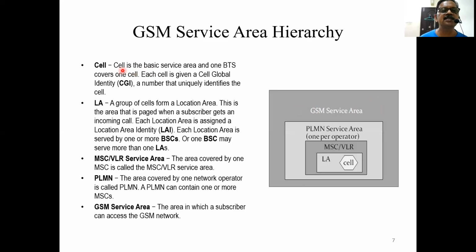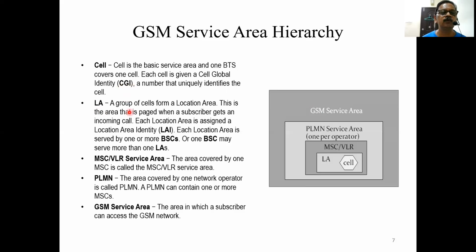Cell. Cell is the basic service area and one BTS covers one cell area. So the area covered by a BTS is known as a cell. Each cell is given a cell global identity, CGI, a number that uniquely identifies the cell. Each BTS will have one unique number which is known as the cell global identity, CGI.